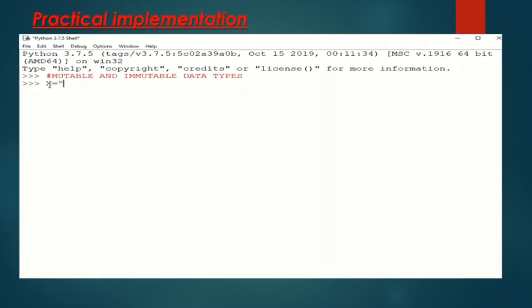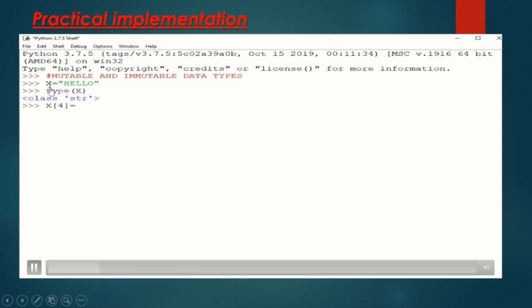Here we have taken one variable x and the data we have assigned to it is hello. Hello is a string type of data. You can check the data type of x with the help of the type function. We discussed type in our earlier video. This is a function which is used to check the data type of a variable. So x is a string type of variable.